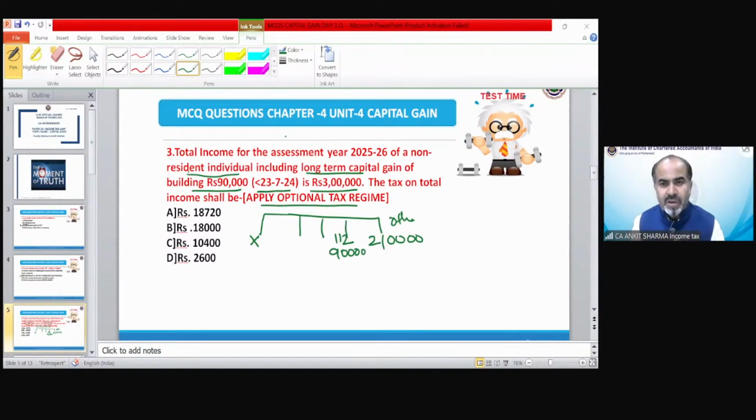Question number 3, Hardik is saying B. Okay. Anyone else? Kasak is saying B. Well done. Niru is saying B. Muskan is also saying B. Very well done.